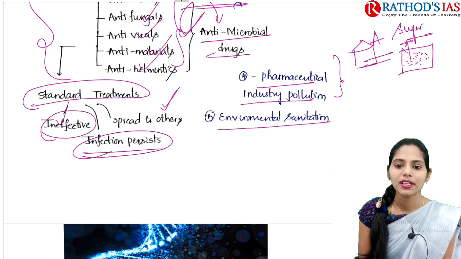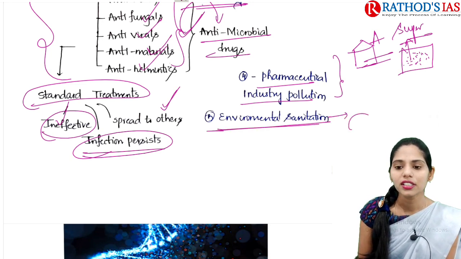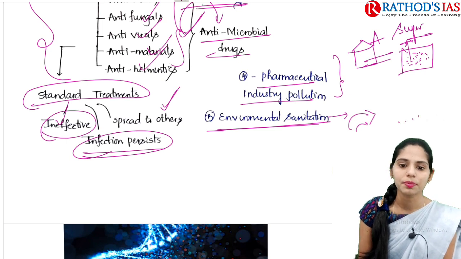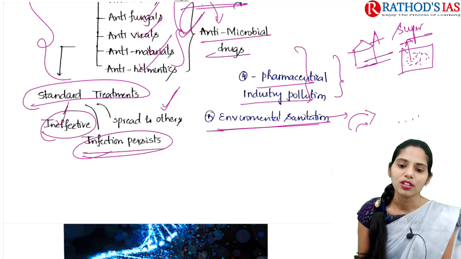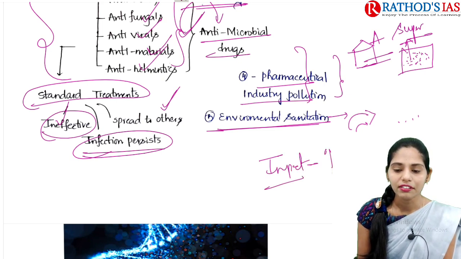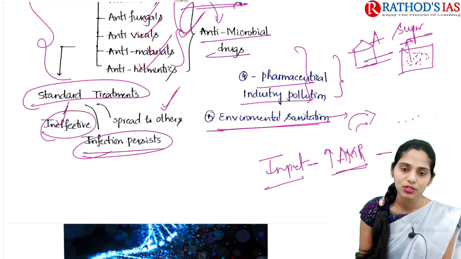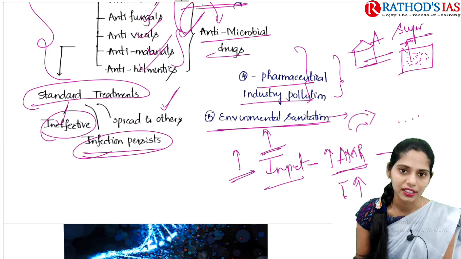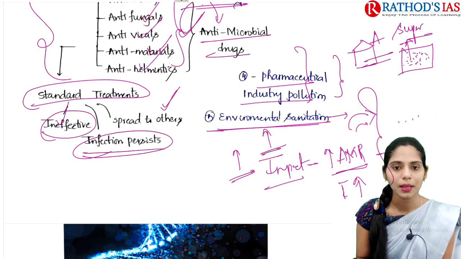And the next one is environmental sanitation. Whenever we release sewage waste without any treatment, if any antimicrobial resistant bacteria are present, they will also spread. So these are some important causes. Now let us talk about the impact. Whenever antimicrobial resistance increases, the therapies that are present become ineffective, the infection persists longer, and it increases hospital stay and healthcare expenditure. So these are some important impacts of antimicrobial resistance.